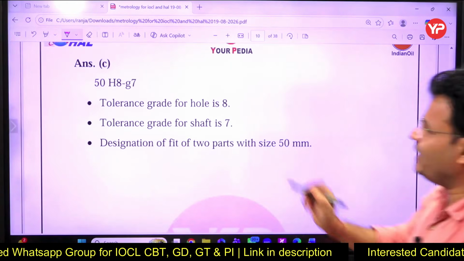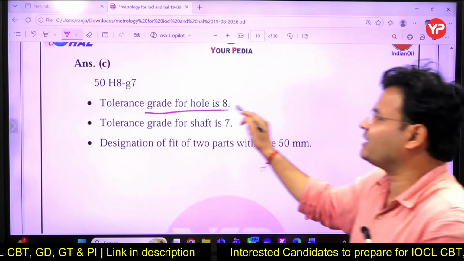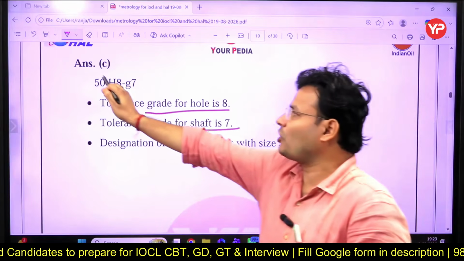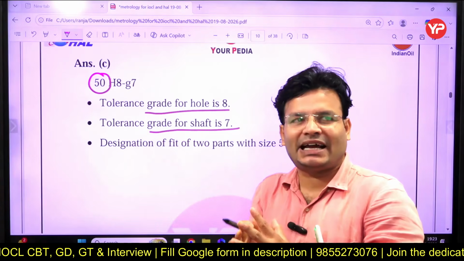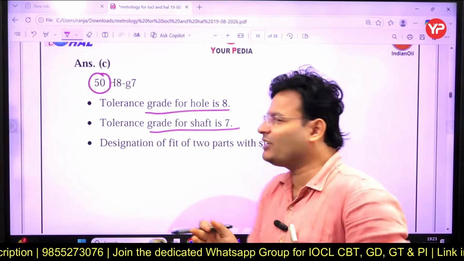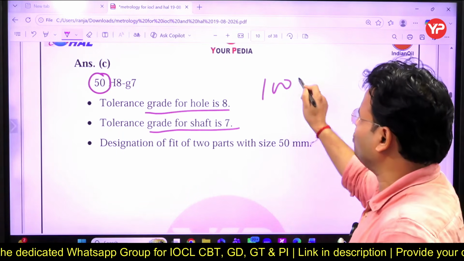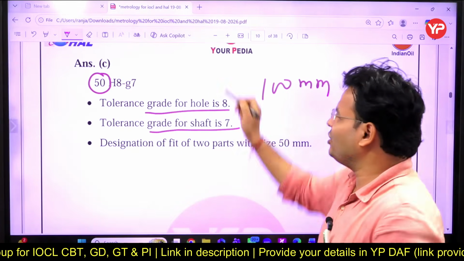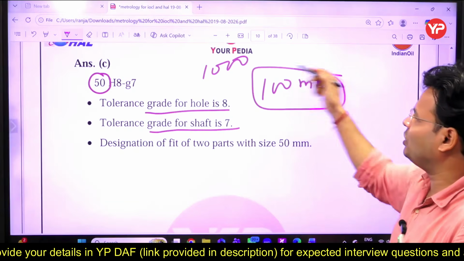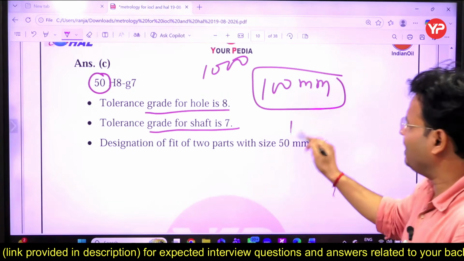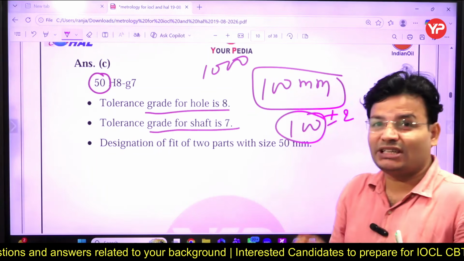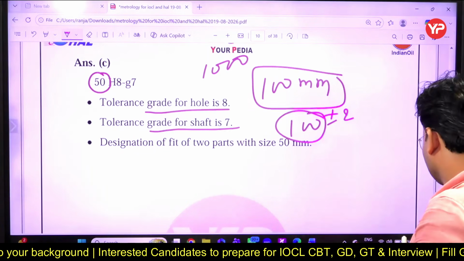So this is called, and here we can see this 8 indicates the tolerance grade, and this 7 the tolerance grade for the shaft, and this 50 basically talks about the basic size. Basic size is that size over which you are going to give the tolerance. Like I am telling you, 100 mm diameter is required and I required 1000 shafts. So we can say, sir, exactly 100 mm मैं पूरा आपको 1000 shaft नहीं दे सकता. So I will tell you, okay, 100 plus minus, let's assume 2. So that is called basic size, जिस पे आप tolerance दे रहे हो. That is called basic size.